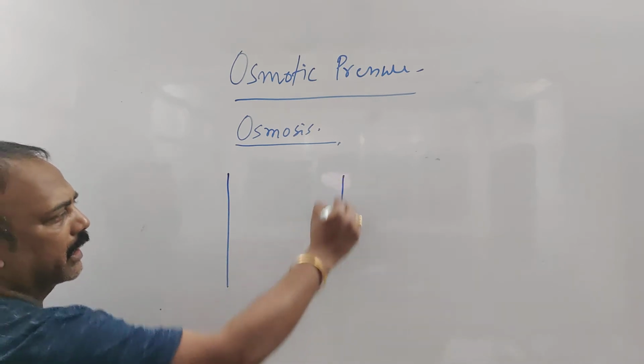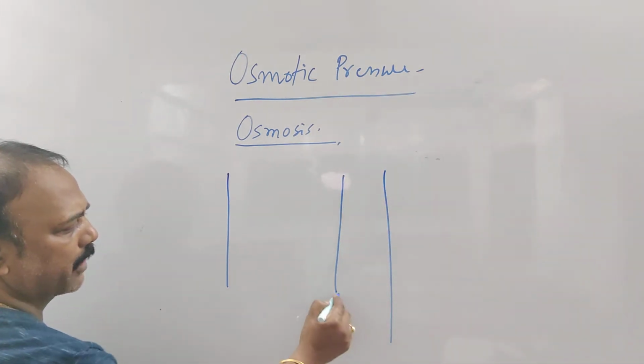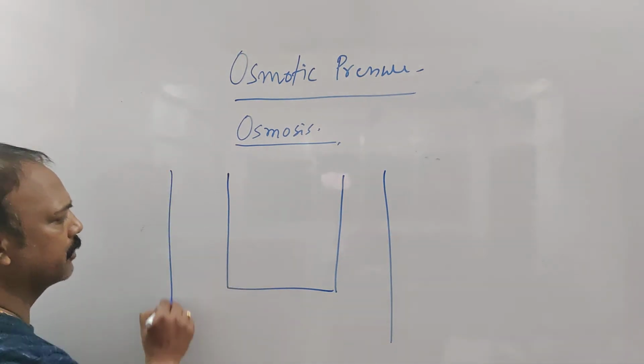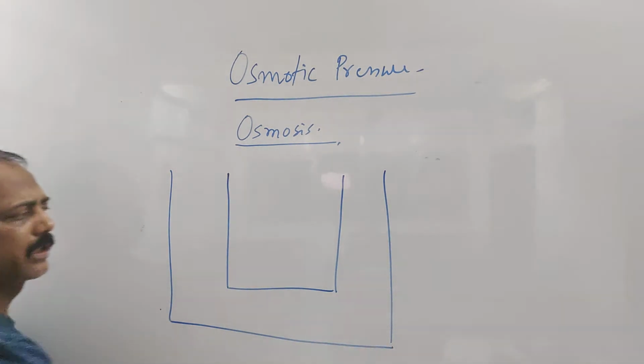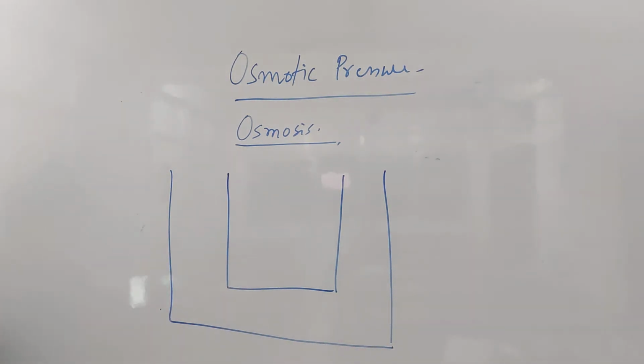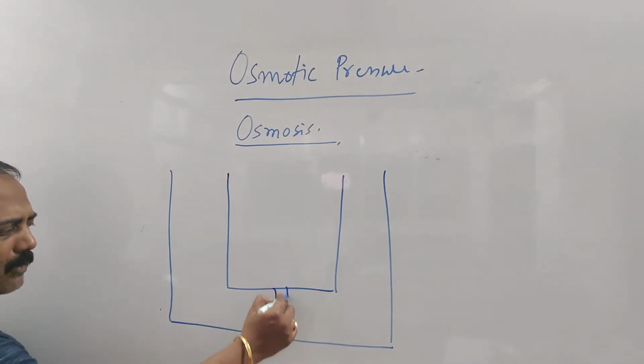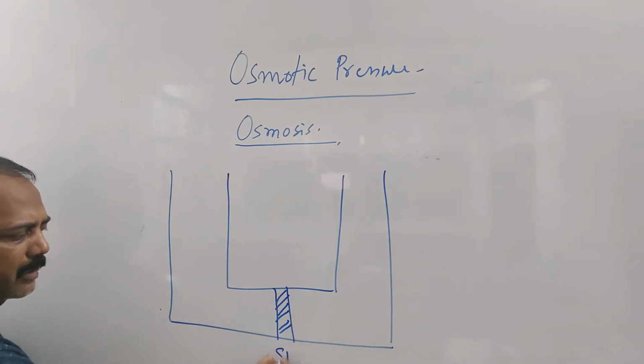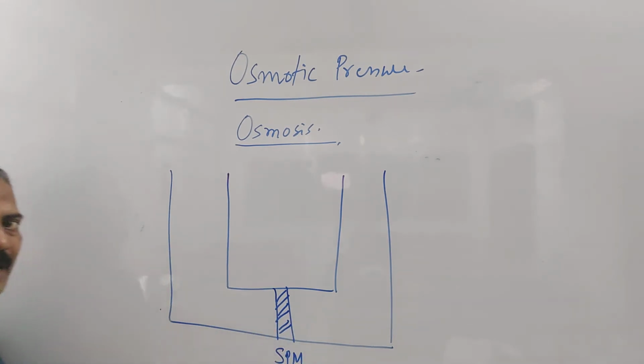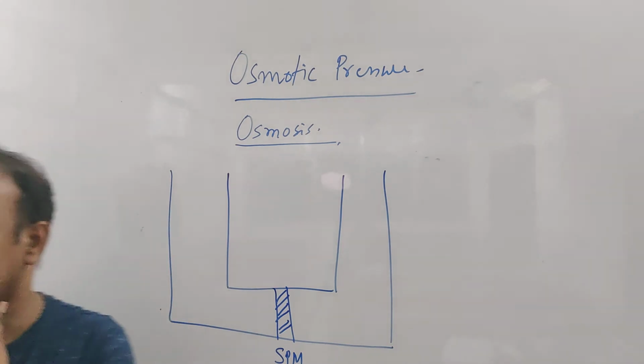Suppose we have taken a container like this, a U-tube kind of container, where two sides of this container are separated by a membrane. We have put a membrane which is called semi-permeable membrane. Semi means what?